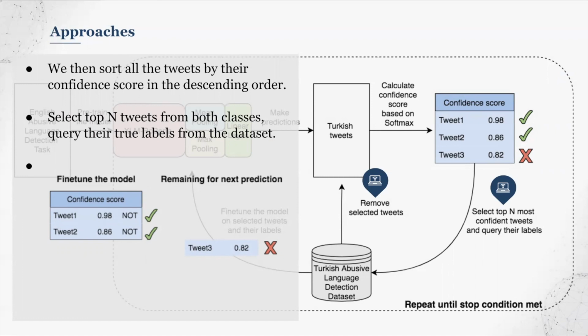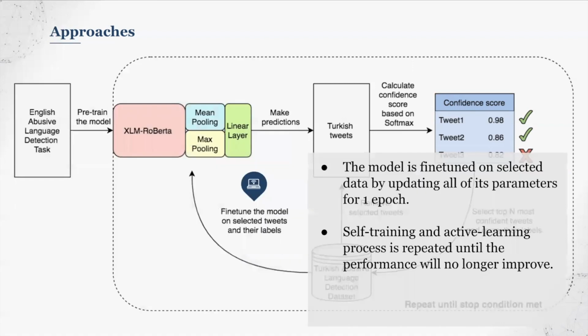We use the selected portion of the dataset to fine-tune our model on the Turkish abusive language detection task, and use the remaining portion of the dataset to serve as the evaluator of our fine-tuned model in the next iteration. The model is fine-tuned on selected data by updating all of its parameters for one epoch. The whole process is repeated until the performance no longer improves.